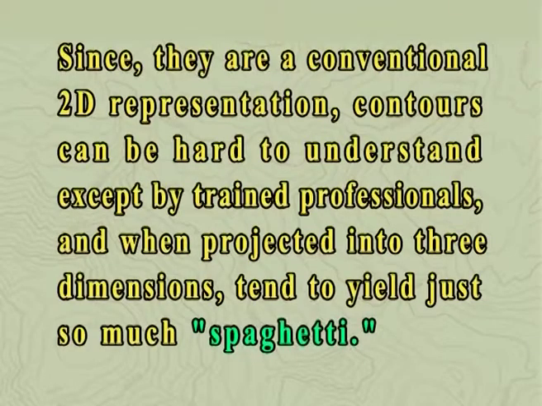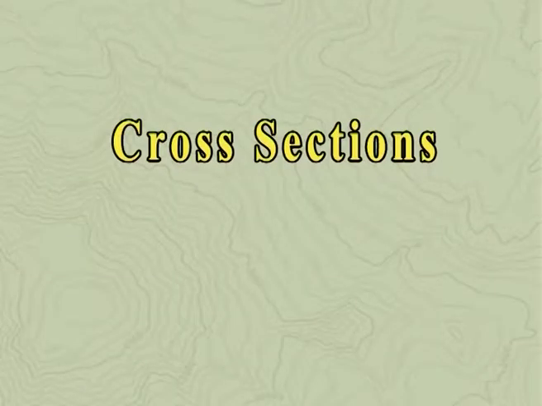Since they are a conventional 2D representation, contours can be hard to understand except by trained professionals, and when projected into 3 dimensions tend to yield just so much spaghetti. Now, let us discuss the cross sections.